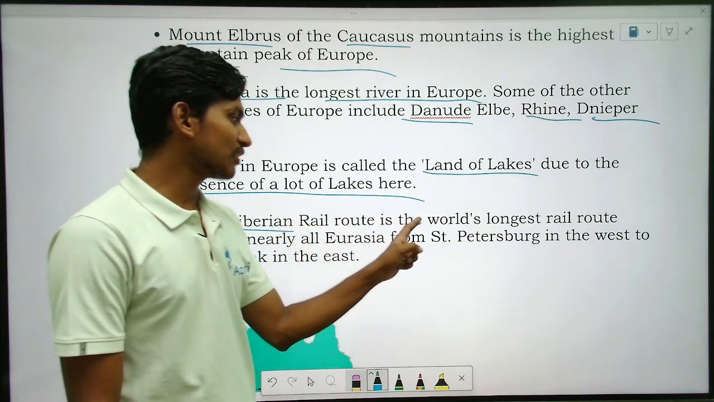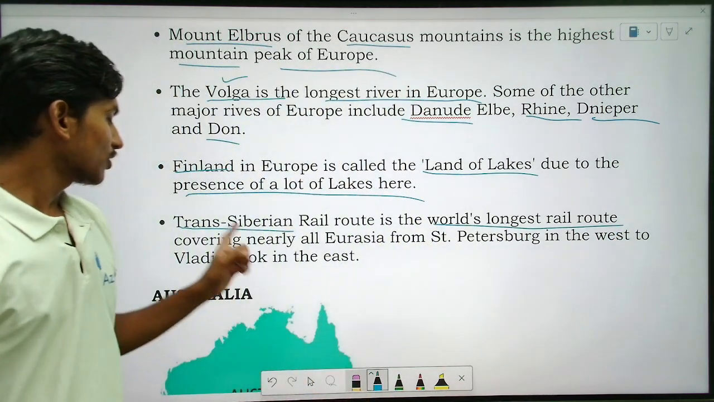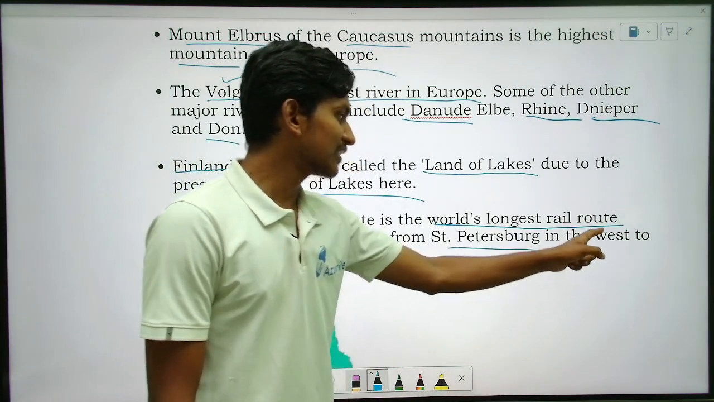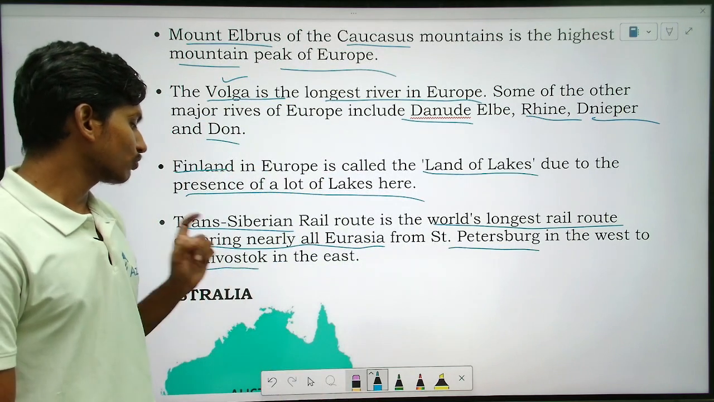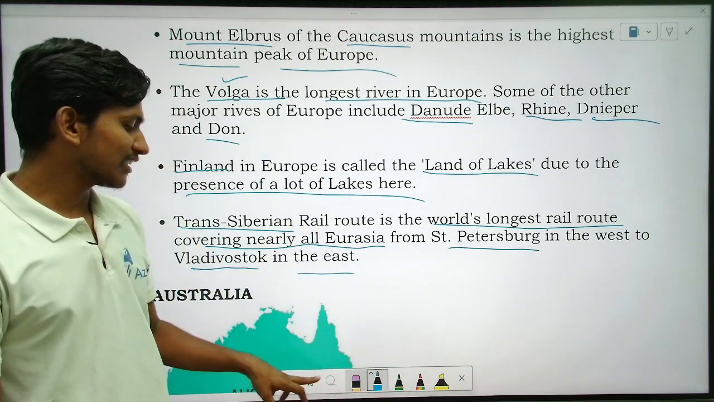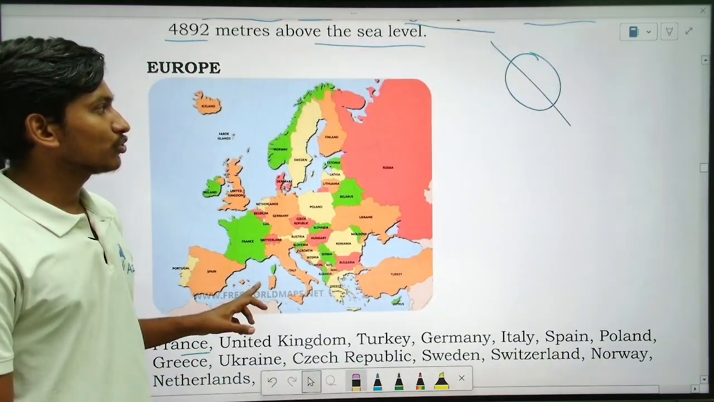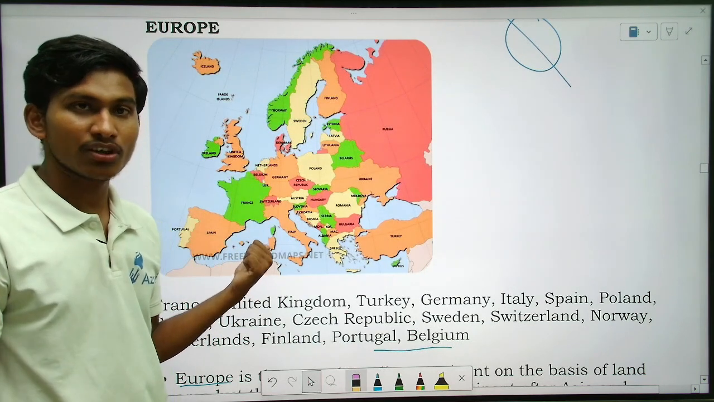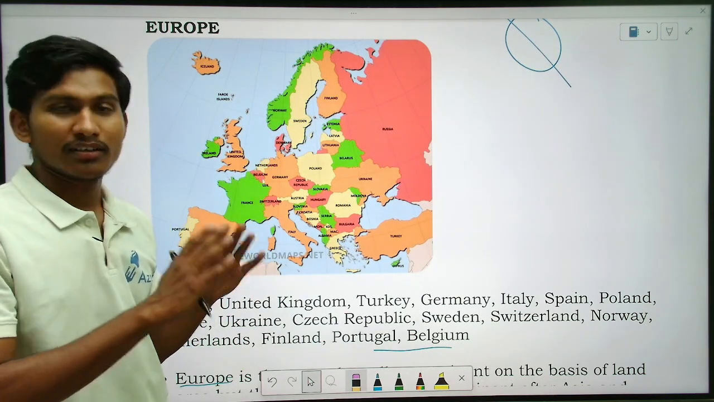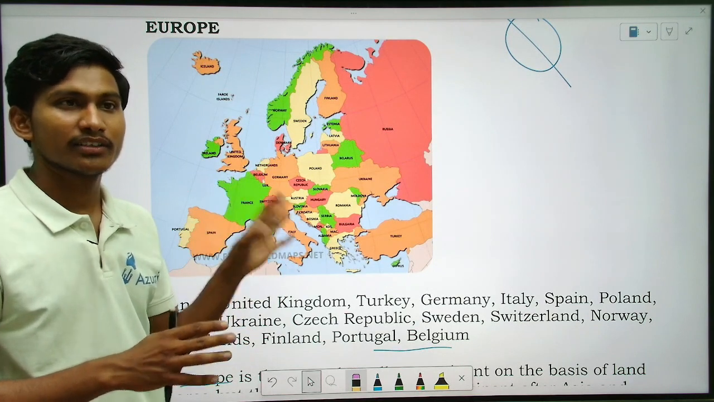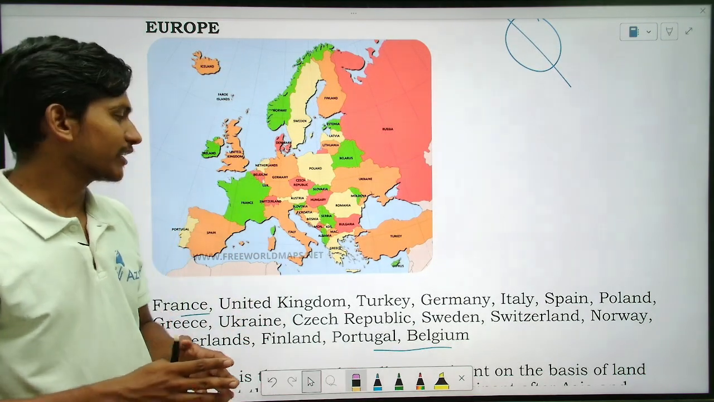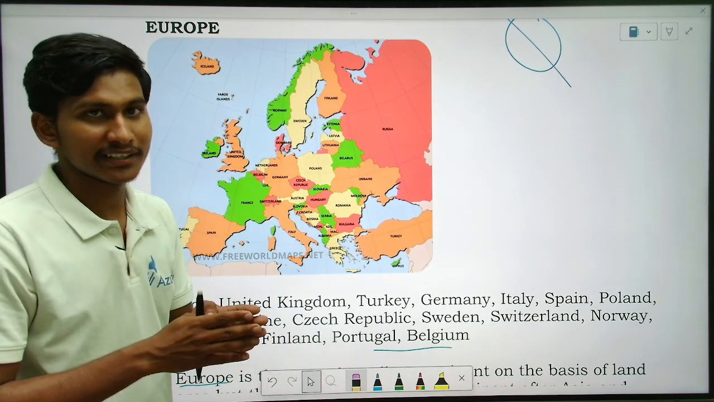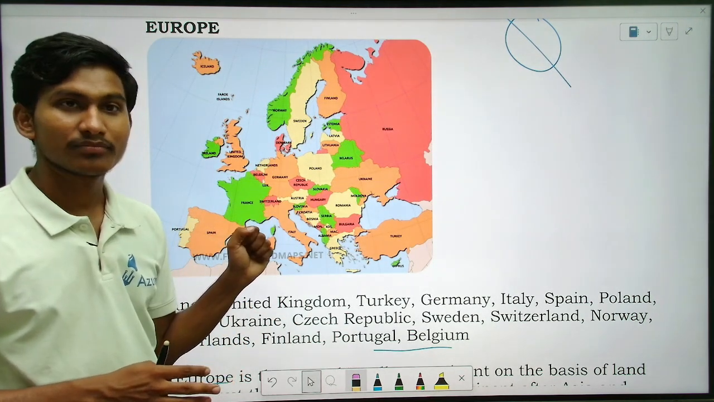Trans-Siberian Rail route is the world's longest rail route, covering nearly all Eurasia from St. Petersburg in the west to Vladivostok in the east. If you see Europe, Europe is considered what? Most developed continent, because what? Many people are rich and they are highly educated, right? So Europe is so much connected, right? If you see, it is all connected, right?